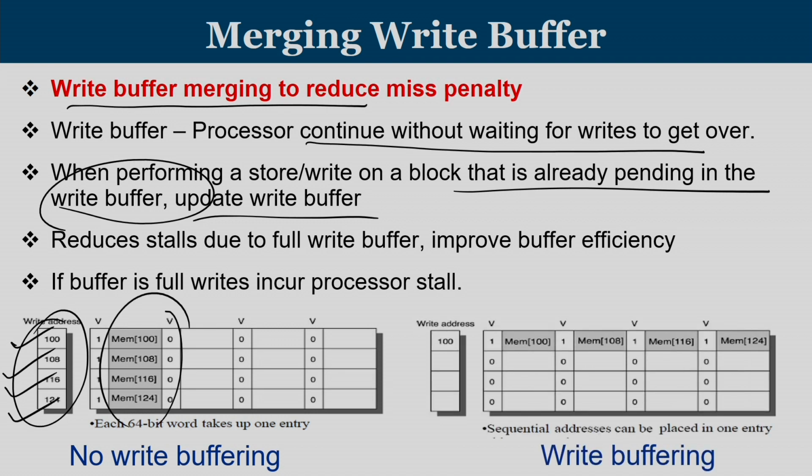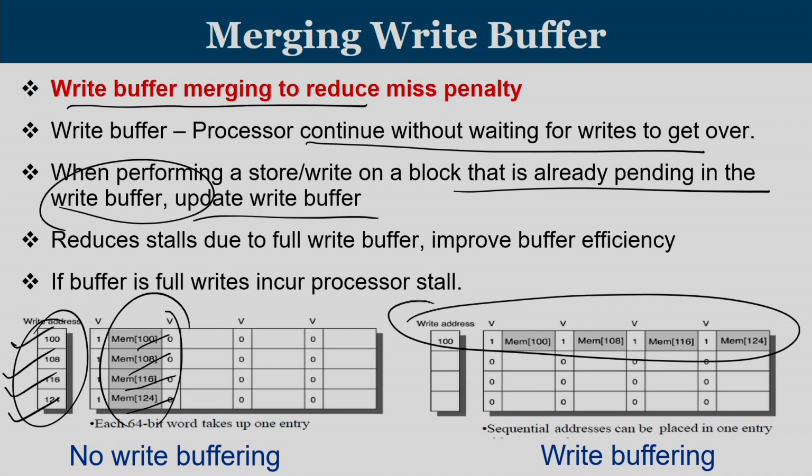The optimization means the write buffer controller should have the intelligence to understand that 100, 108, 116 and 124 are part of the same block. This is what is known as write buffer merging. So, when you have write buffer merging, it is going to help us.